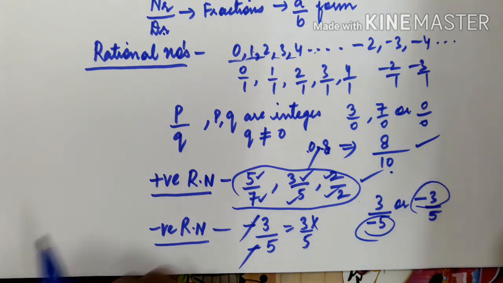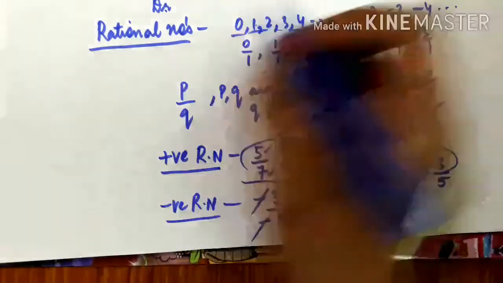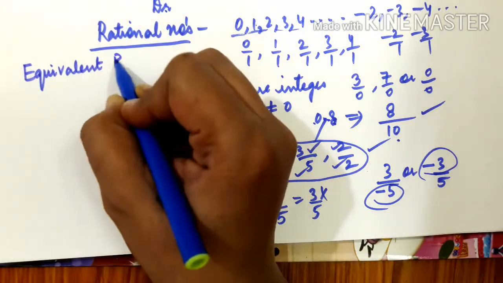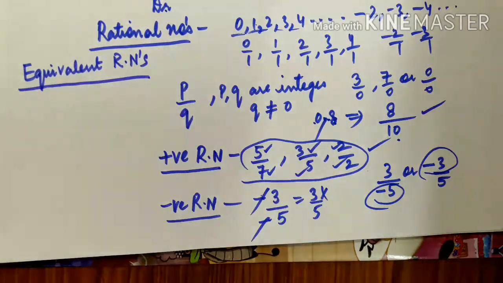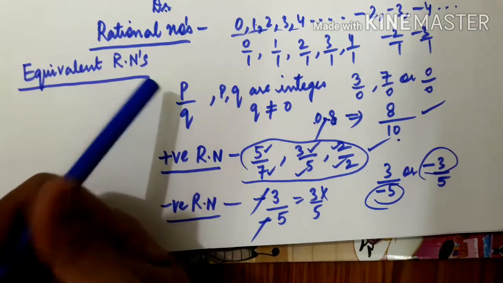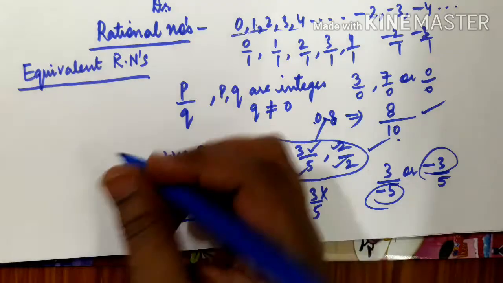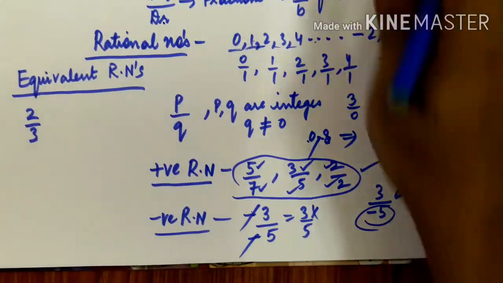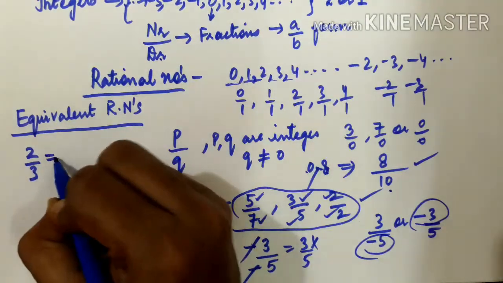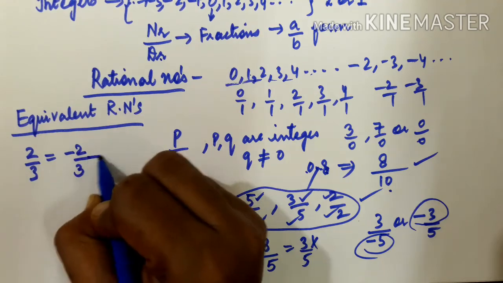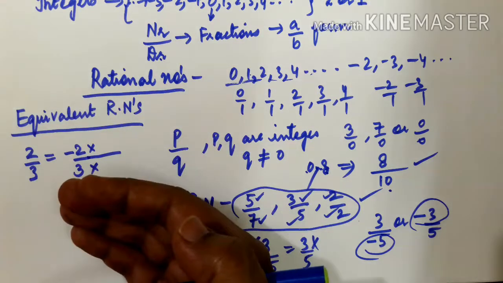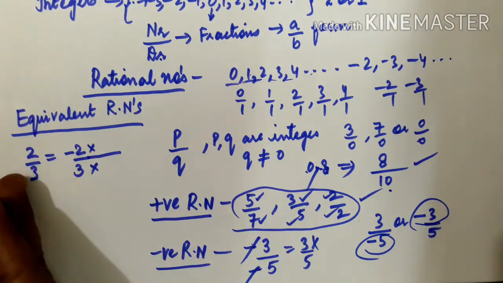Now the next one is equivalent rational numbers. So what are equivalent rational numbers? Let me write it down. A rational number can be written with different numerators and denominators. Now suppose I am having minus 2 by 3. If I multiply the numerator and denominator with the same number, then whatever rational number I get will be equal to this one.